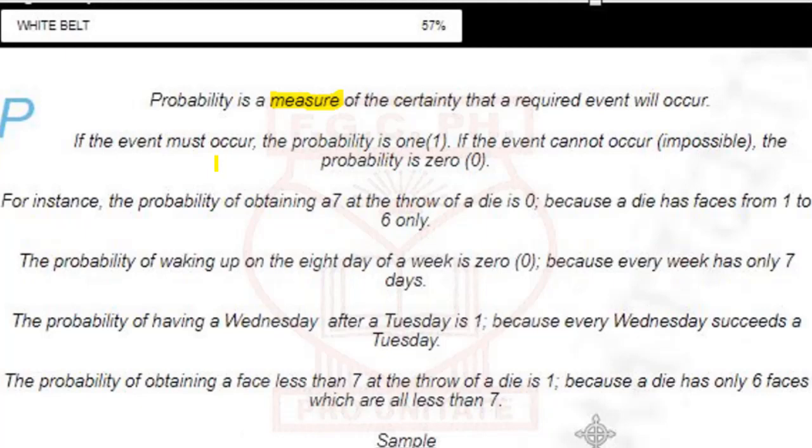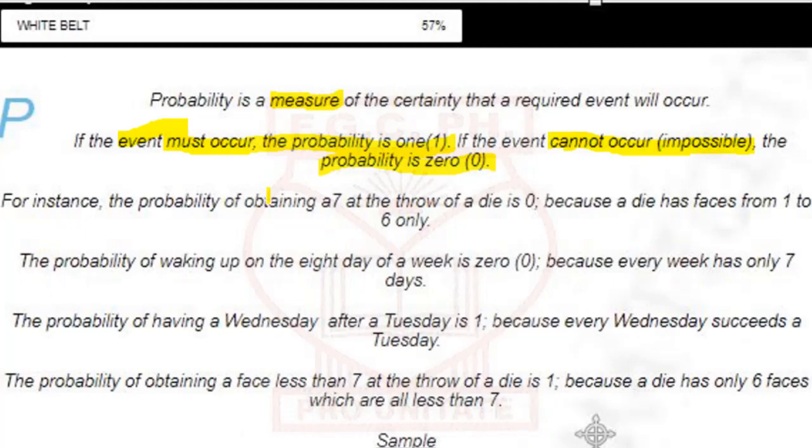If it will happen for sure, then the probability is 1. If the event must occur, the probability is 1. If the event cannot occur, then that means it's an impossible event. The probability is 0. So that's all I want you to learn in this first episode.